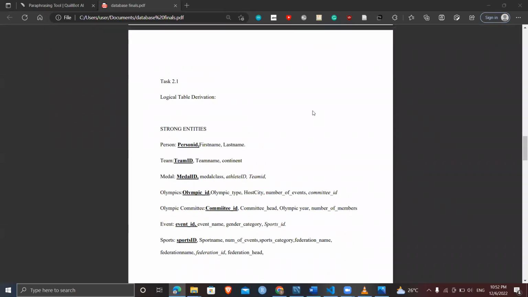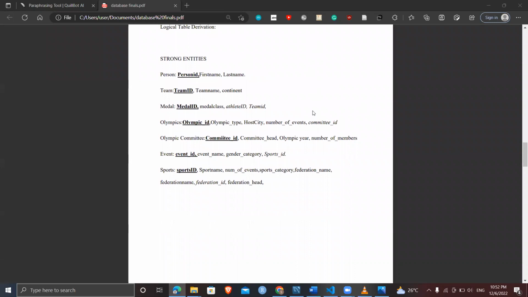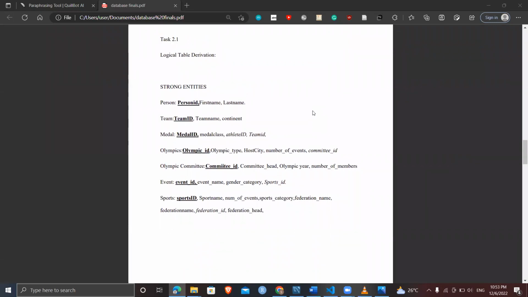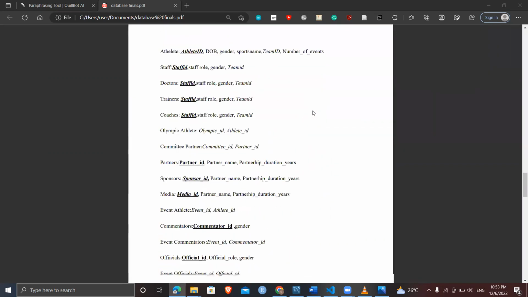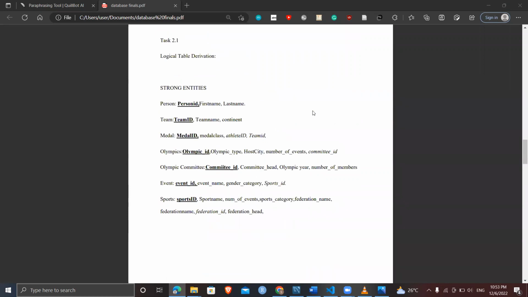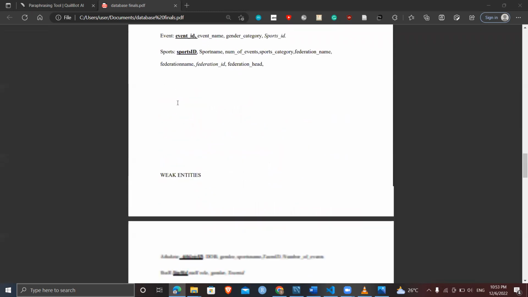So based on the relationships the entities had with each other, these are the logical table derivations. We had about 7 strong entities and about 10 weak entities. All the attributes that have been bolded, italicized, and underlined in the tables are primary keys, whilst the ones which have been italicized only are foreign keys. For example, the person table has a primary key of person ID, and the team table has a primary key of team ID, and so on and so forth.